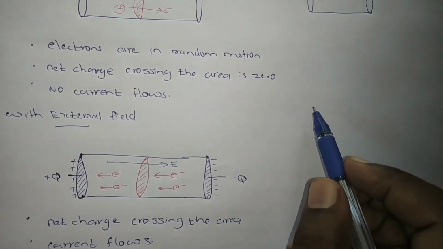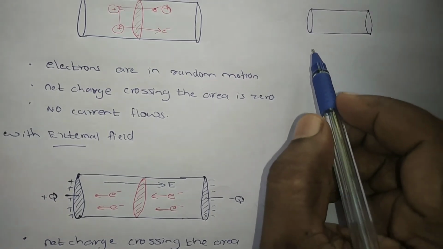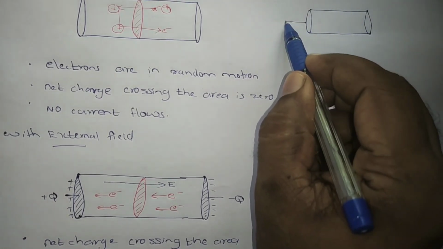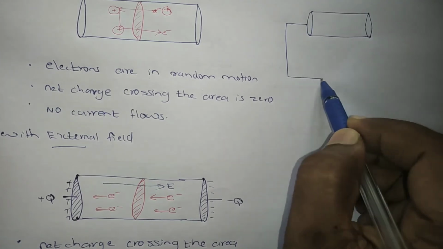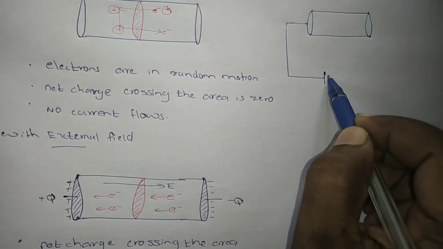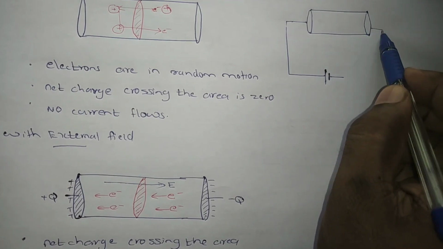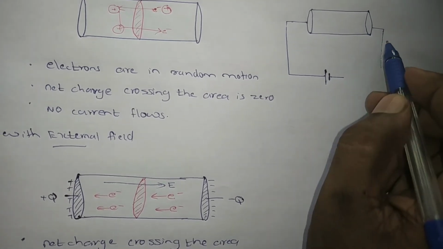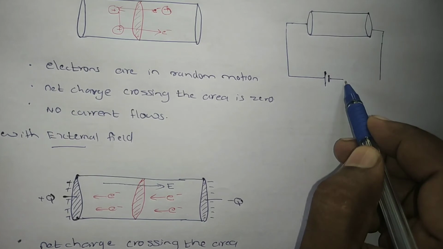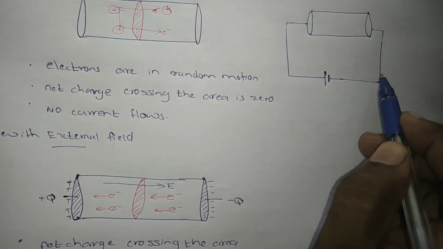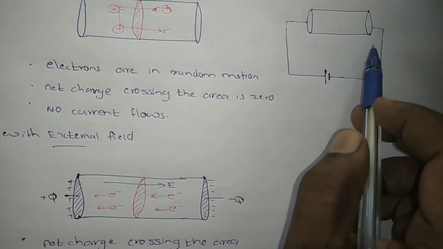Okay, this is a conductor. Then one end of the conductor I am going to connect to the positive terminal of the battery, and the other end of the conductor I am going to connect to the negative terminal. The other end of the battery I am going to connect to the other end of the conductor.